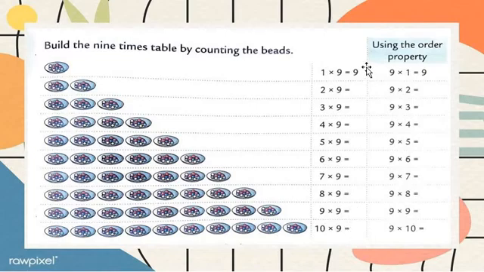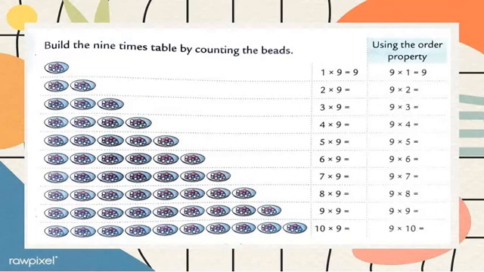One more time I am repeating for you all, students. 1 nine is 9, then 2 nines are 18, 3 nines are 27, 4 nines are 36, 5 nines are 45, then 6 nines are 54, 7 nines are 63, 8 nines are 72, then 9 nines are 81 and 10 nines are 90.